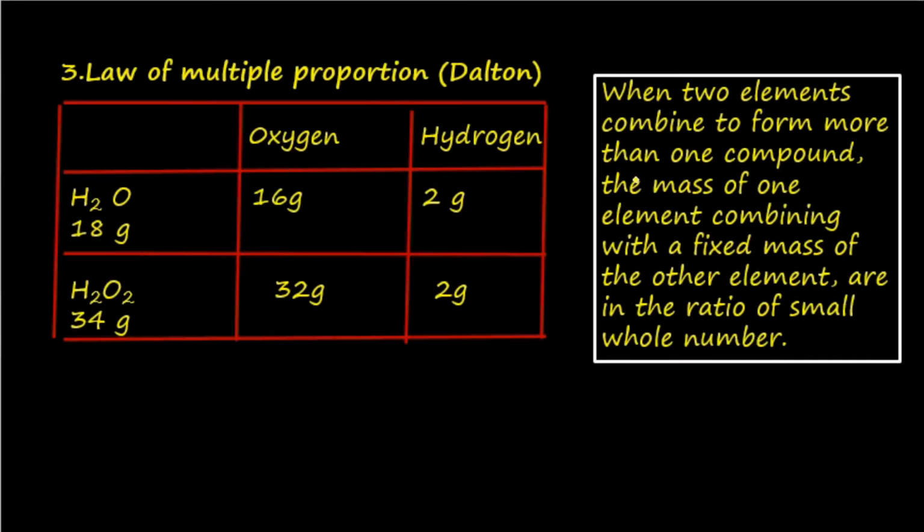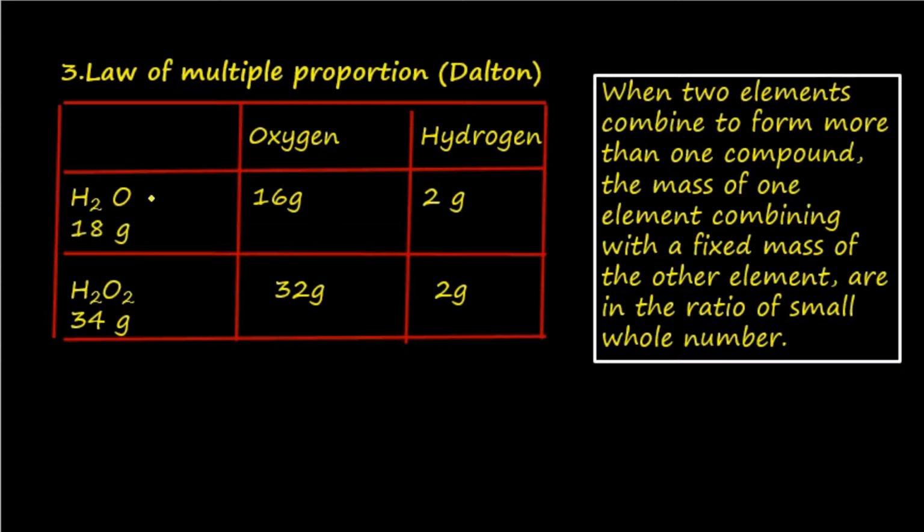Now let us discuss the third law of chemical combination, the law of multiple proportion proposed by Dalton. It states that when two elements combine to form more than one compound, the masses of one element combining with a fixed mass of the other element are in the ratio of small whole numbers.